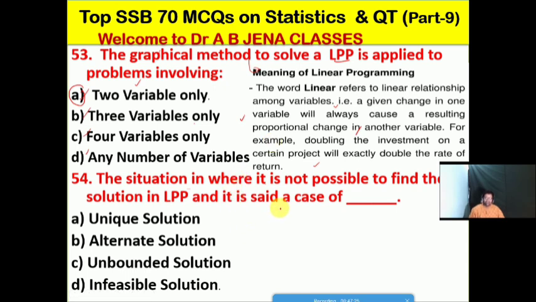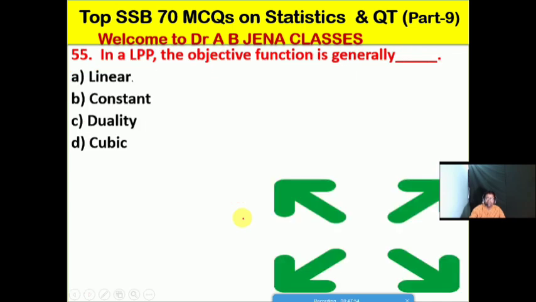So next we will see the situation in which it is not possible to find the solution of an LPP, and it is said to be the case of: A, unique solution; B, alternate solution; C, unbounded solution; D, infeasible solution. Friends, D is the right option for this MCQ. The situation in which it is not possible to find the solution in an LPP is said to be the case of the infeasible solution. So D is the right option.